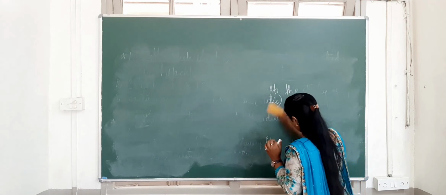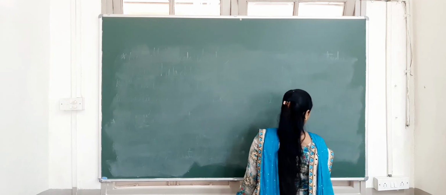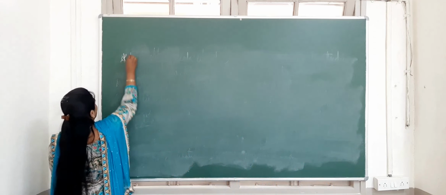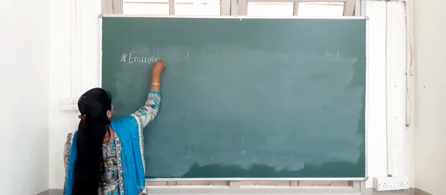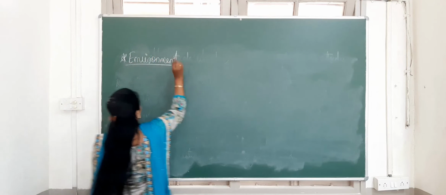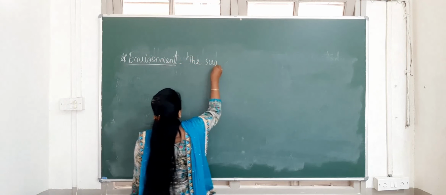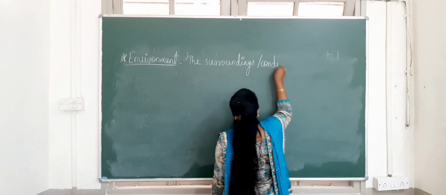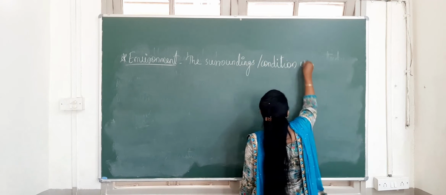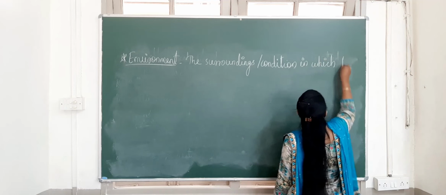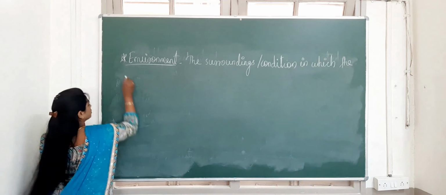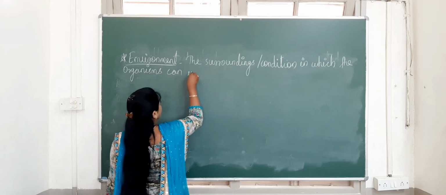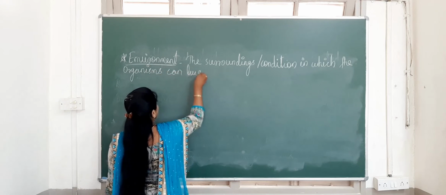Next we will see the environment and ecosystem. First, the definition of environment: the surroundings or conditions in which organisms can live is called the environment.